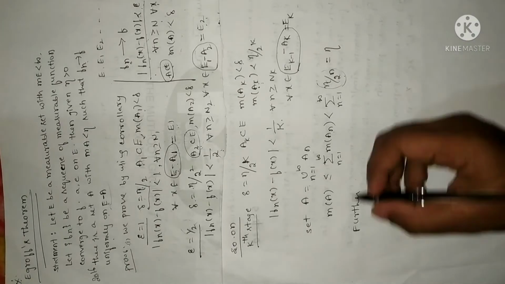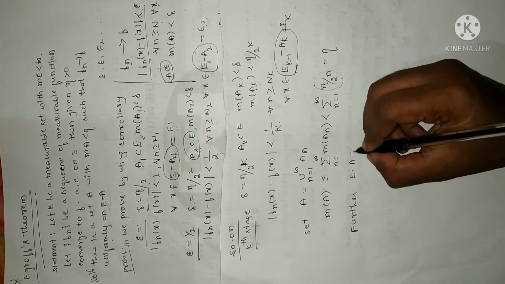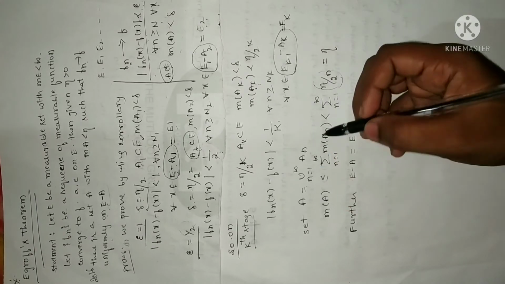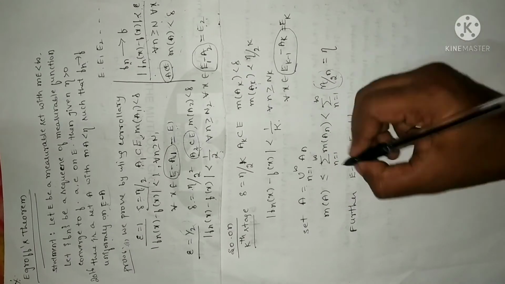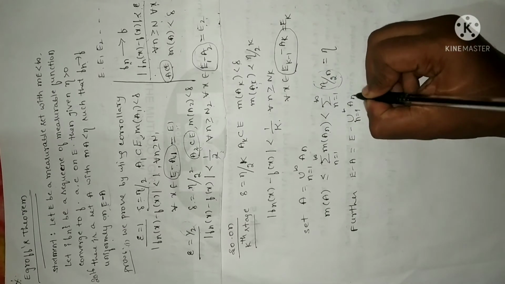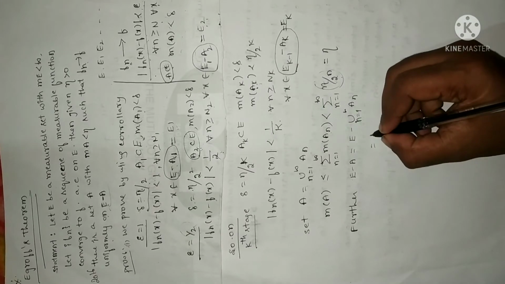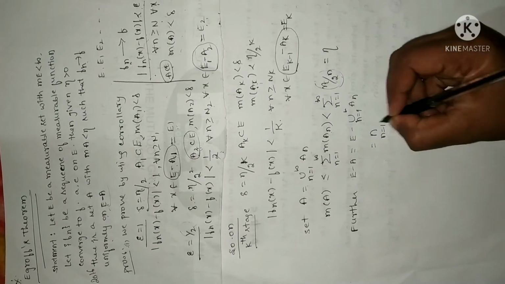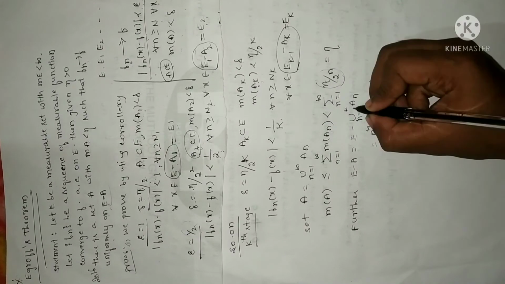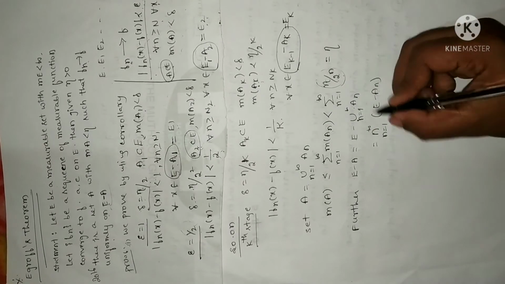So further, if you consider a set E minus A, then we can write this as E minus what we have assumed, A as union of all An. So I can write A as union of n equal to 1 to infinity An. Right? Again, if I rewrite this step, I can write this as intersection of all E minus An. So when you take this inside, union will become intersection. Right?